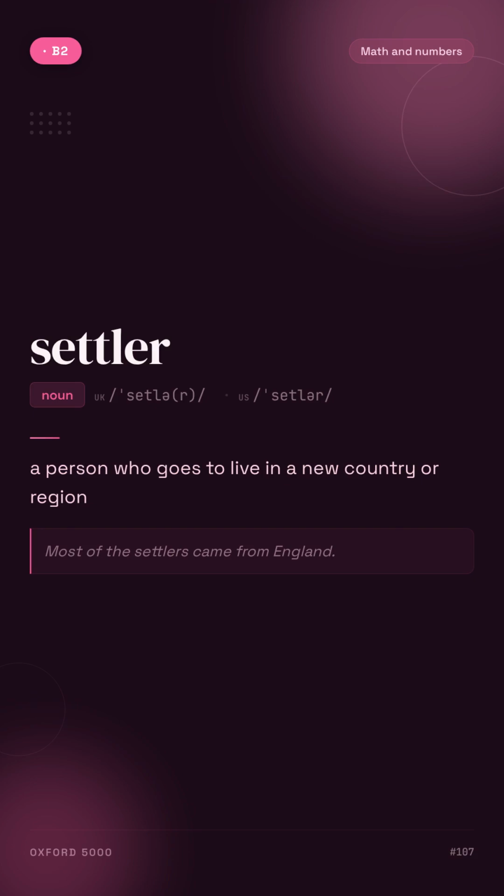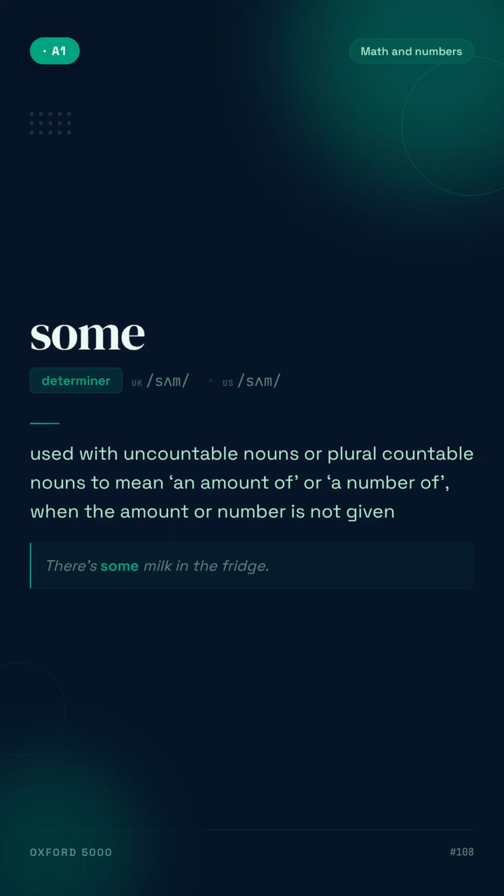Settler. A person who goes to live in a new country or region. For example, most of the settlers came from England. Some. Used with uncountable nouns or plural countable nouns to mean an amount of or a number of when the amount or number is not given. For example, there is some milk in the fridge.